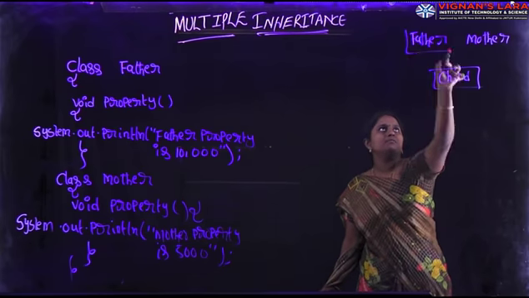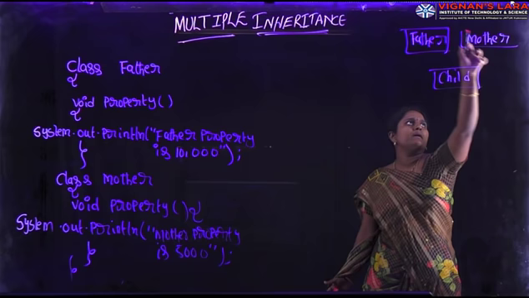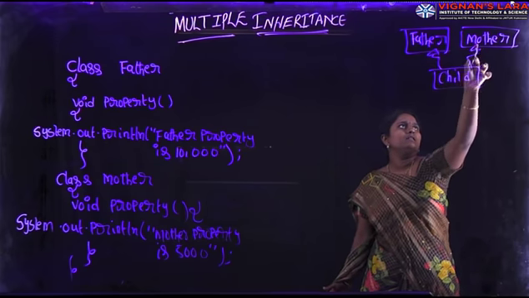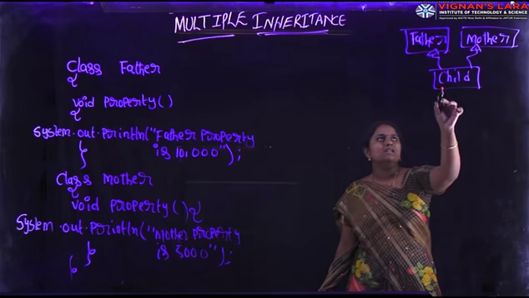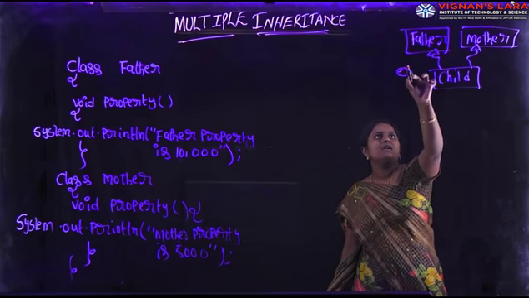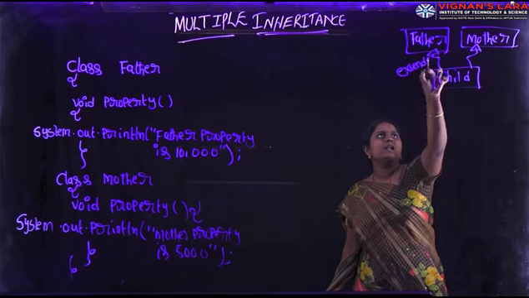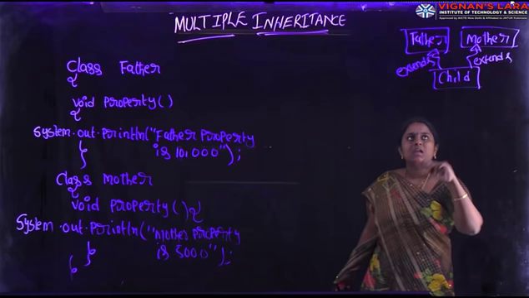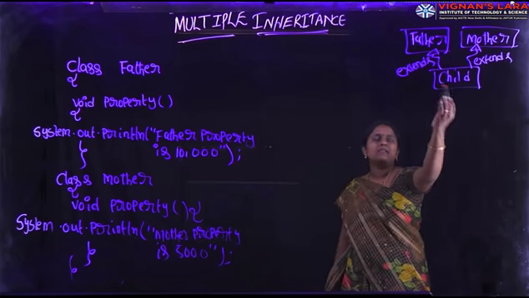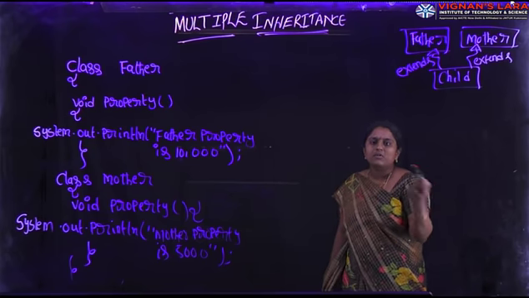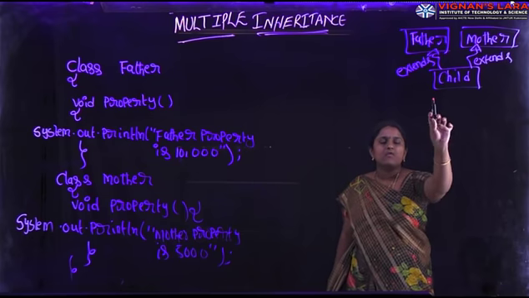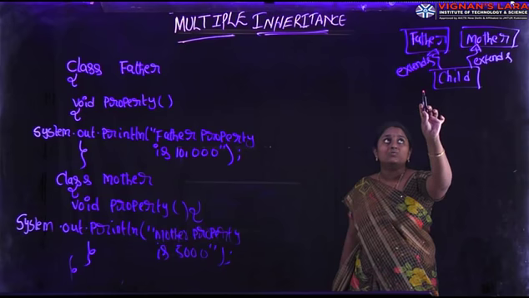Derivation of a class from two or more superclasses is called multiple inheritance. Here child extends father and mother. Here derived class is child, father and mother both are superclasses. Our concept is multiple inheritance.